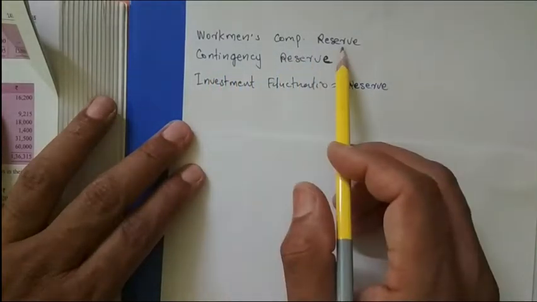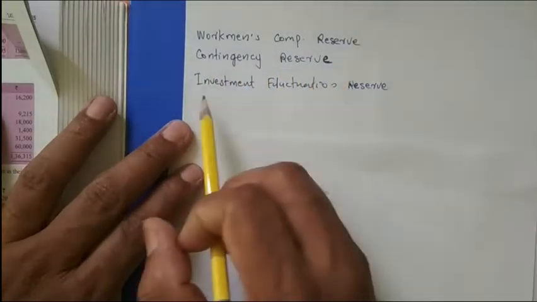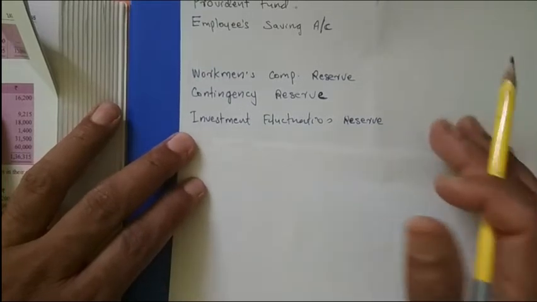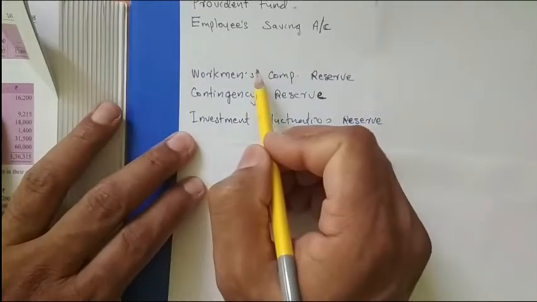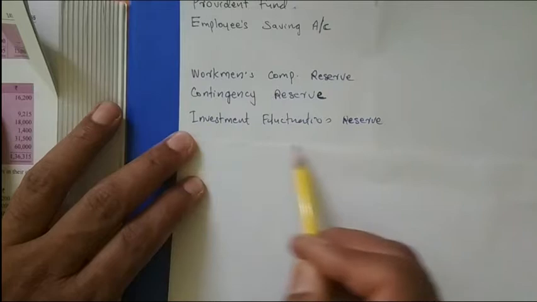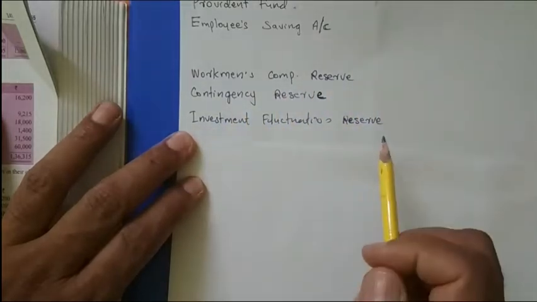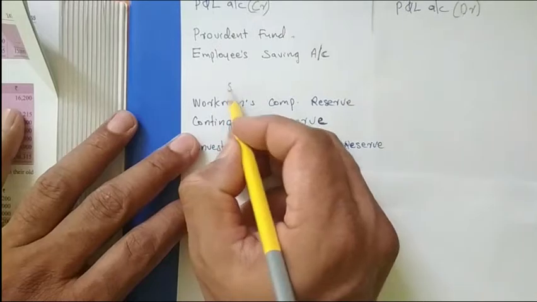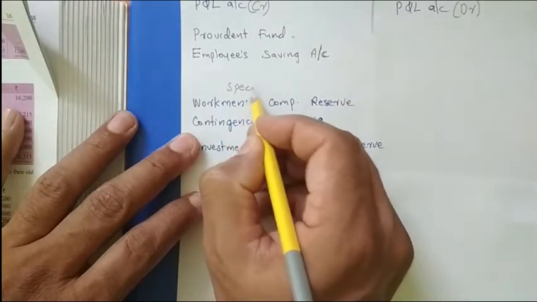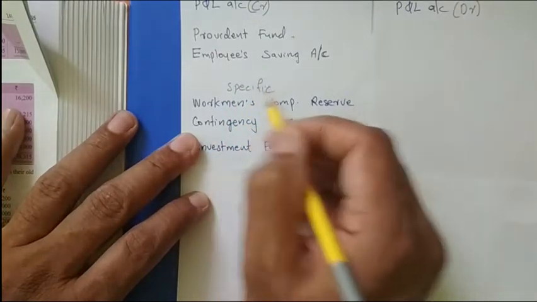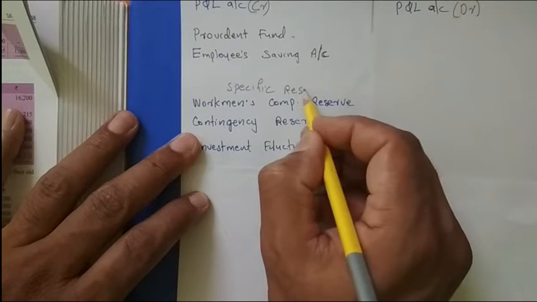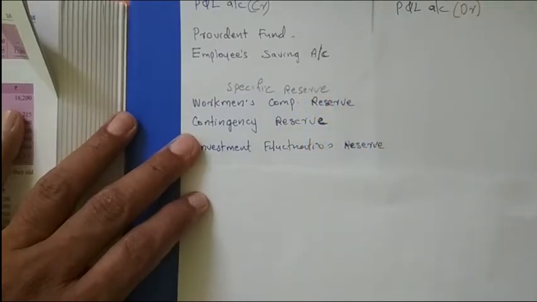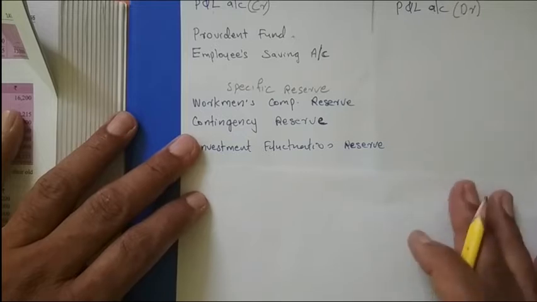Workman compensation reserve, contingency reserve, investment fluctuation reserve. These items we can also see in some questions on the liability side of the balance sheet. These items are known as specific reserves. Specific reserve means it is created for a particular purpose, not a common purpose.